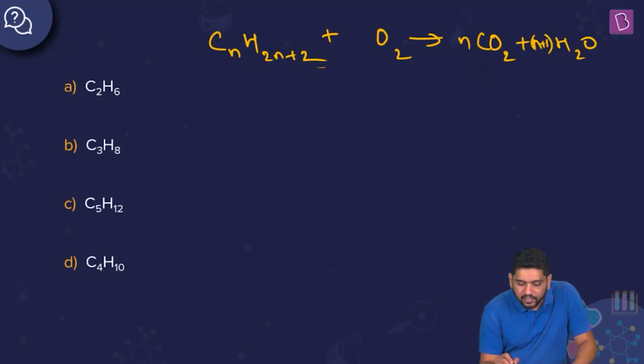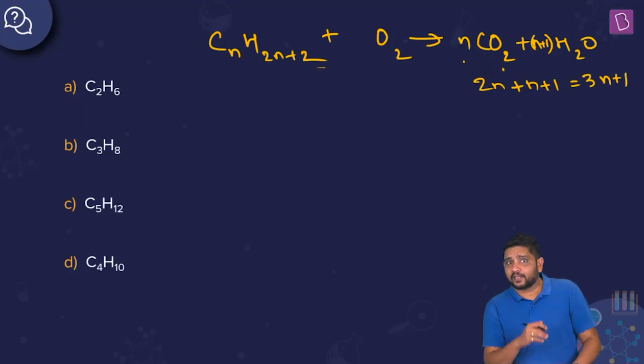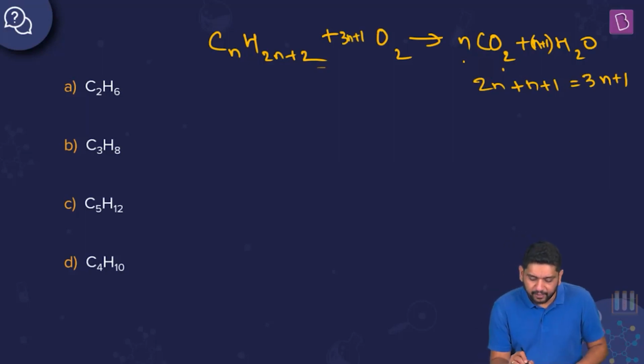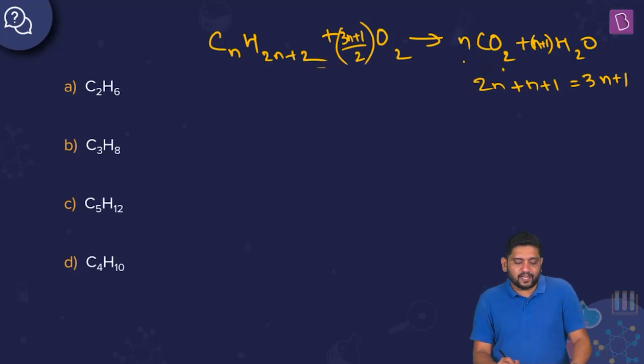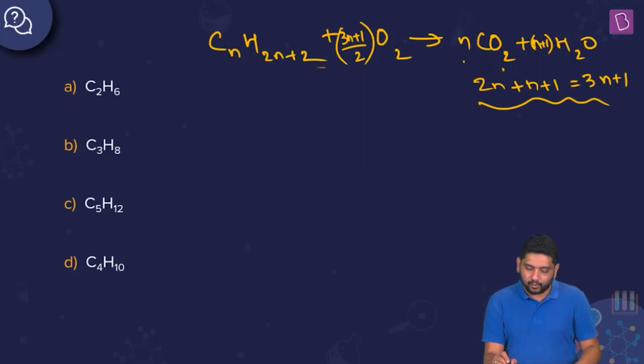Now think about the total oxygen that is there. So I have n into 2, 2n here, and n+1 out here. So in all I have 3n+1 oxygen atoms on this side. So obviously 3n+1 atoms should be on the other side as well. So I'm going to write here (3n+1)/2. Right, so this is my balanced reaction, CnH2n+2 plus (3n+1)/2 O2. Why did I divide by 2? Because for O2, 2 into the coefficient will be the total number of atoms. We wanted it to be 3n+1, which I am seeing on the right side. Same reason why I wrote n+1 here. So (n+1) into 2 will give me 2n+2, which is there on the left side, right? So this is my balanced reaction.